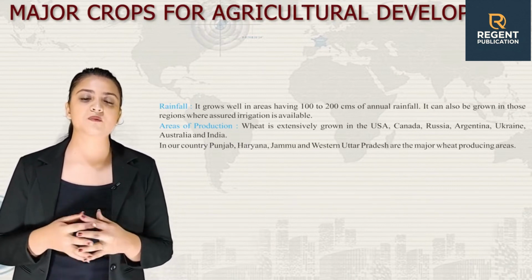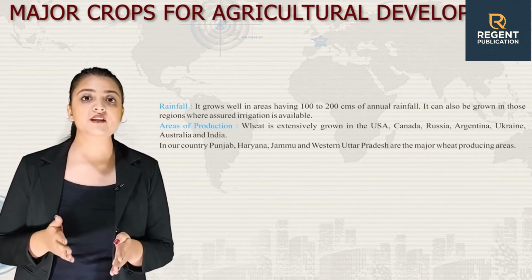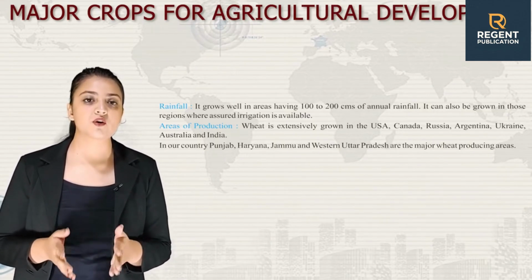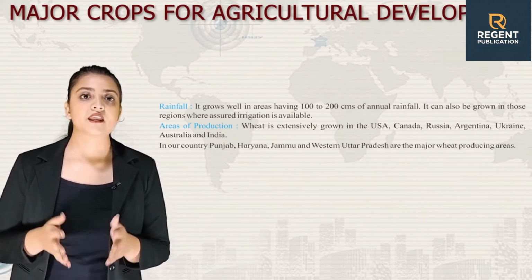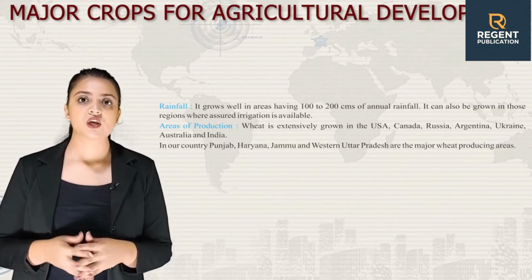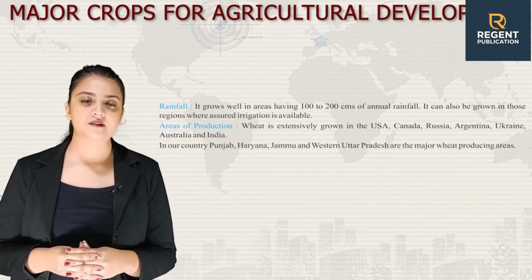Next, we have areas of production. Wheat is extensively grown in the USA, Canada, Russia, Argentina, Ukraine, Australia and India. In our country, Punjab, Haryana, Jammu and Western Uttar Pradesh are the major wheat producing areas.